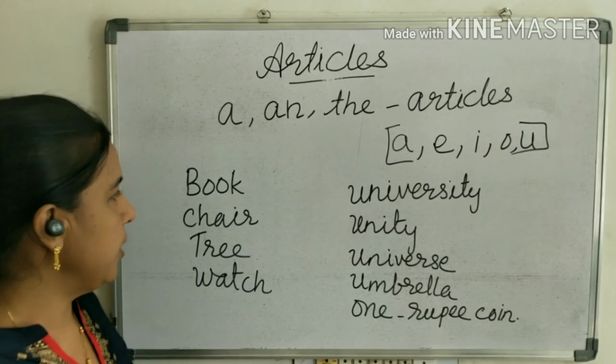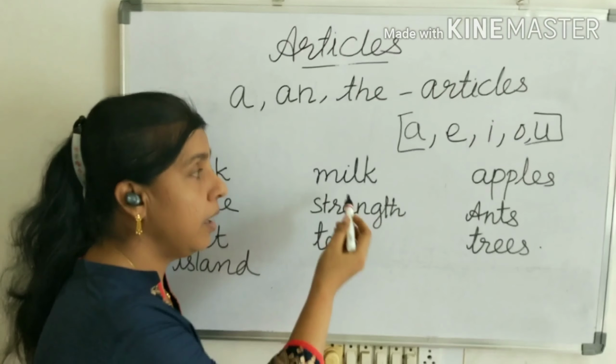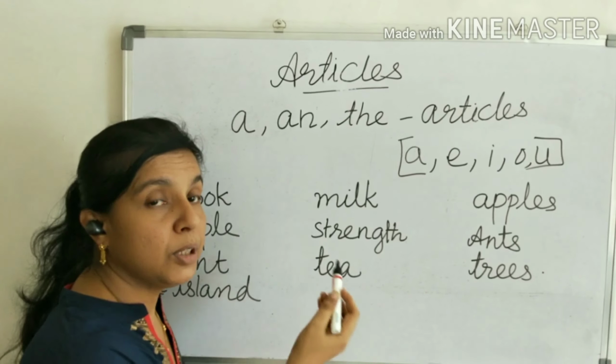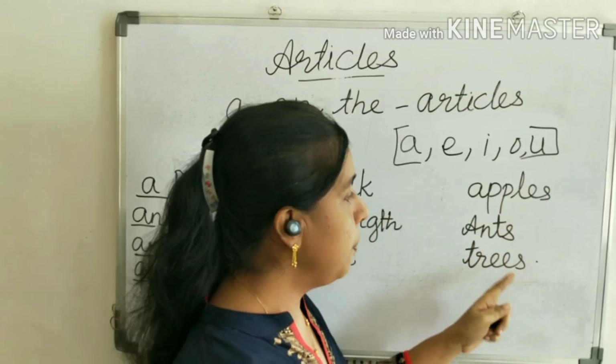Now see this. Milk, strength, tea. It is clear that we cannot say a milk because milk is not countable. So with uncountables we cannot use articles. Here we cannot use any article before these nouns, milk, strength, tea, because they are uncountable. Apples, ants, trees: apples are countable, but this is a plural noun, and before a plural noun we are not using articles. So here also no article and here also no article.